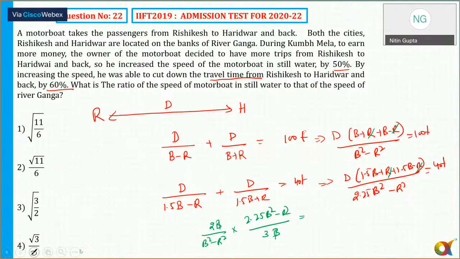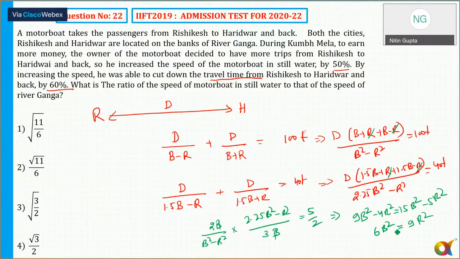That is 5. So now 2 into 2 is 4. 4 into 2.5 is equal to 5 p square minus 4 r square. And then 5 3s are 15. So 15 p square minus 5 r square. So this will be equal to 6 p square is equal to 5 minus 4. 6 p square, 5 minus 4. 15 minus 9 is 6. That is 9 r square.